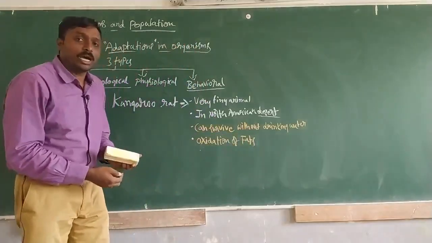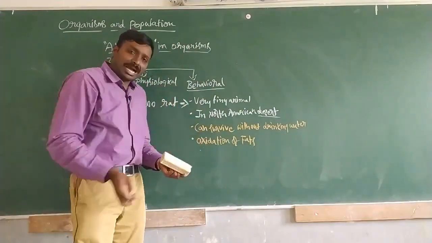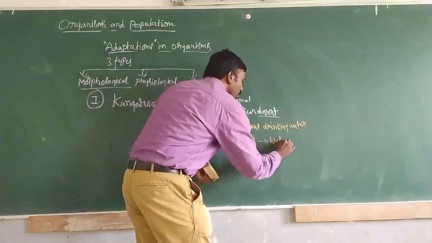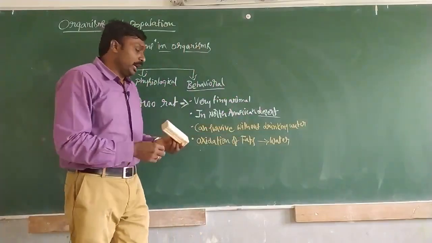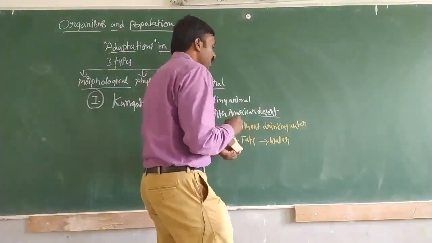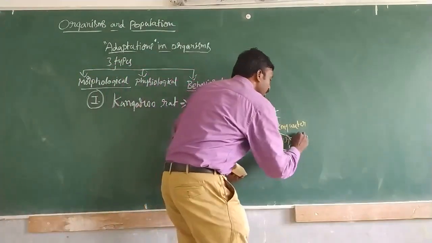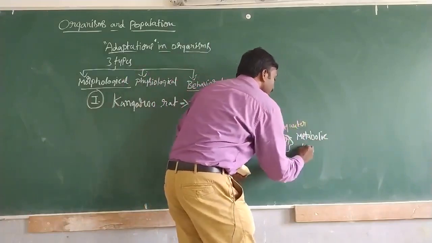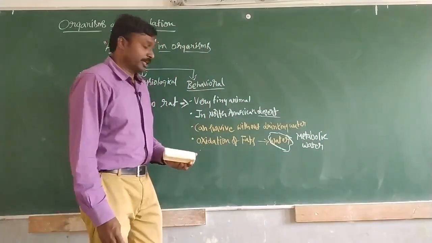The fats which are preserved inside the body of this kangaroo rat will be going for oxidation, and that synthesizes water for the kangaroo rat, and this water will be utilized by the kangaroo rat for its metabolic activities. So that's why this water is considered as metabolic water.